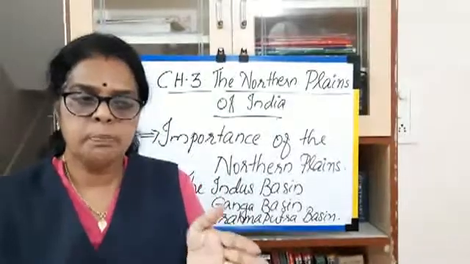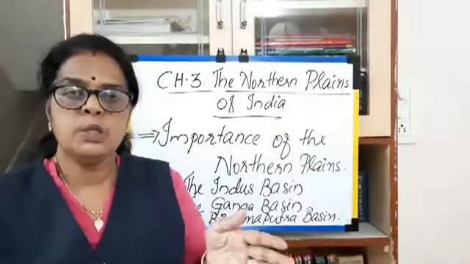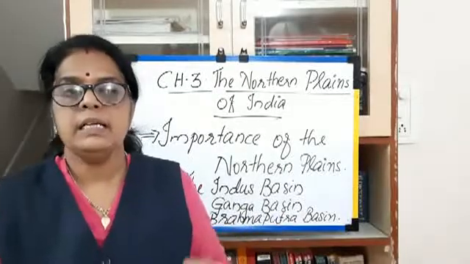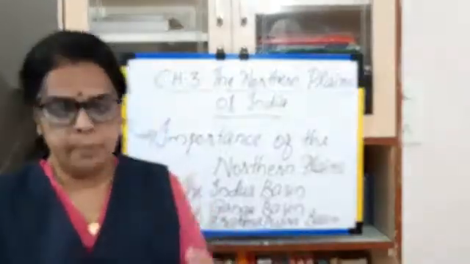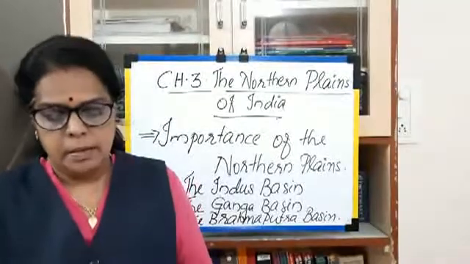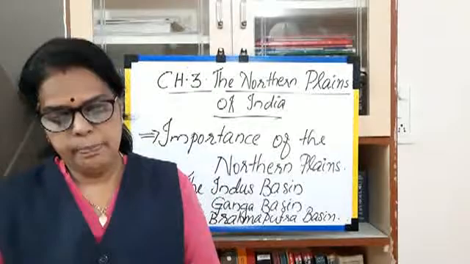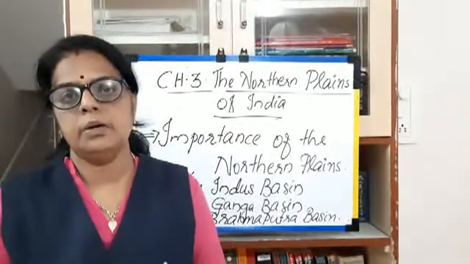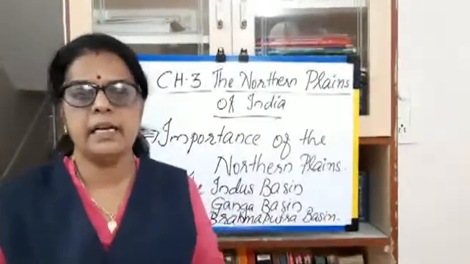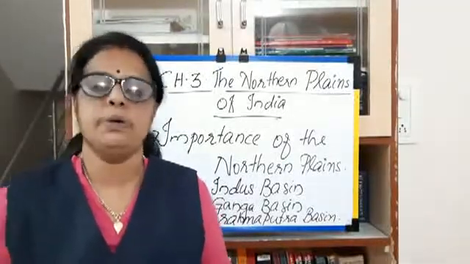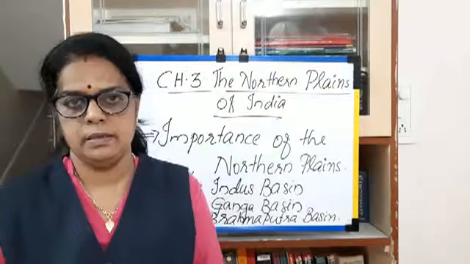Tributaries are the small streams that join the main river. So a river basin is the area watered by the main river and its tributaries.